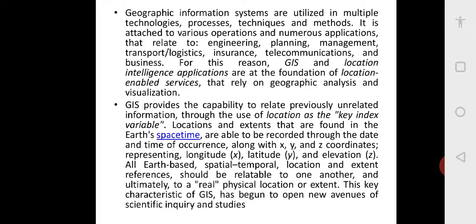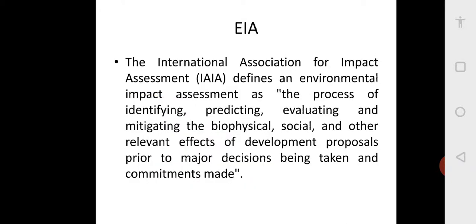So basically, you get the time, location, and extents in the Earth's space-time, and the data you can see in X, Y, Z coordinates. So that is the advantage. You can see the data on a real-time basis. Yes, as and when it is happening, it is recorded. So this was about remote sensing and GIS.